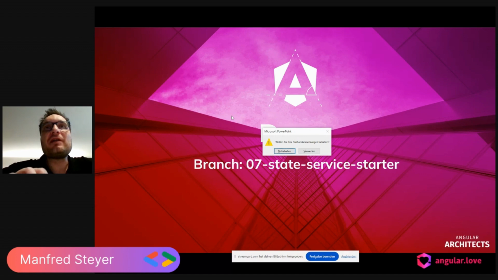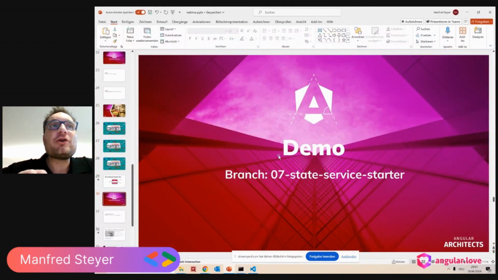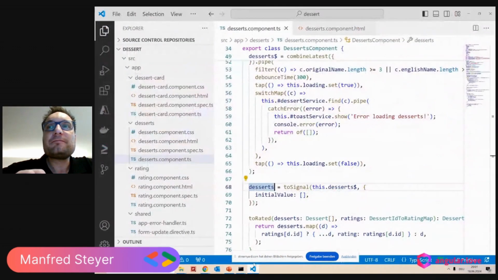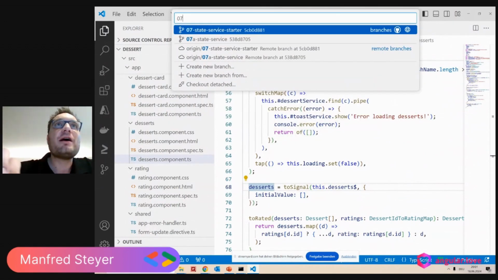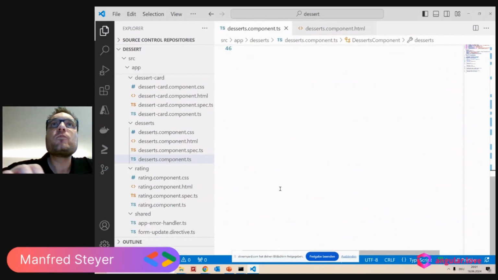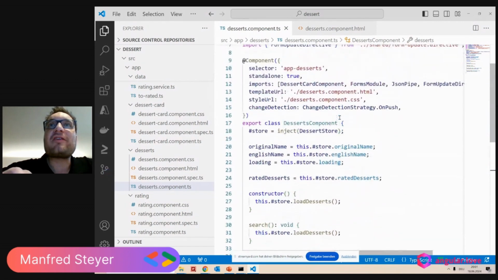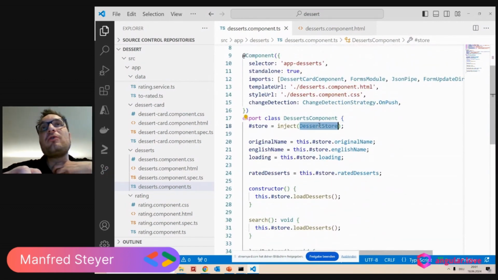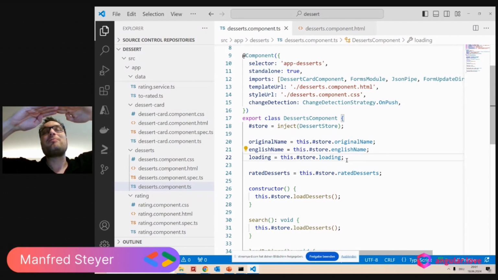So let's have a look at a demonstration for all of this. Let's check out the branch. Here in this example, I'm using a very simple store. It's a handmade store. So store is quite a big name here, but basically my store is just a service that provides some methods and some signals.